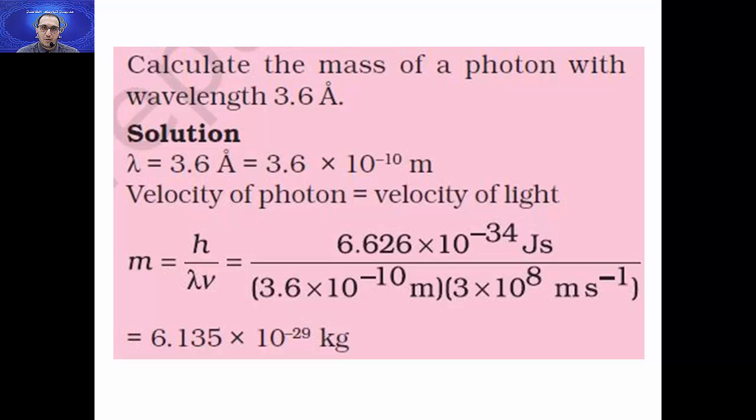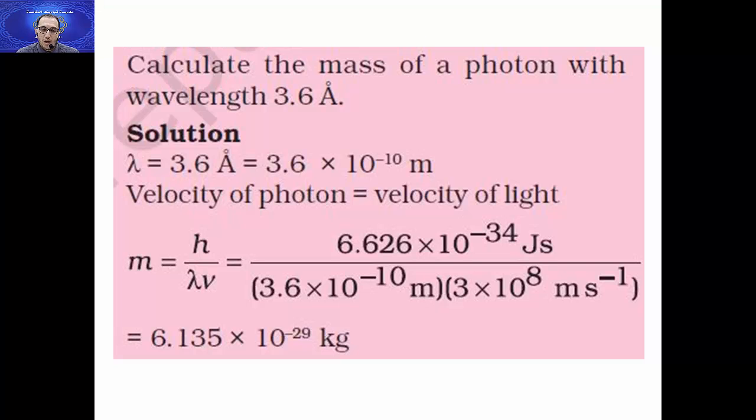Extra question. Calculate the mass of a photon with wavelength 3.6 A. What's A? Angstrom. Angstrom is one unit we can use for wavelength instead of meter. But we have to convert angstrom to meter. How? Lambda equals 3.6 angstrom, so it will be 3.6 times 10 power negative 10. To convert angstrom to meter, multiply by 10 power negative 10. So he said calculate mass.